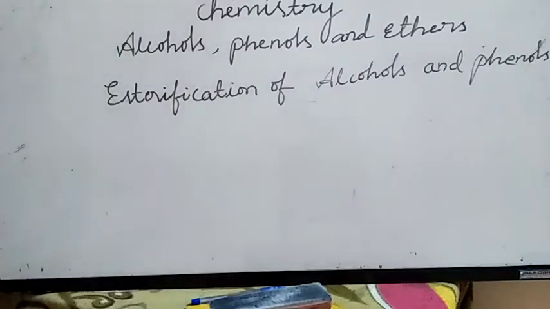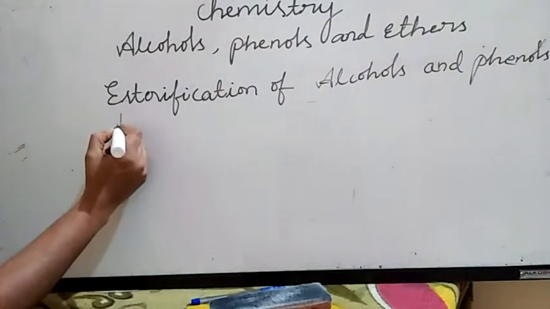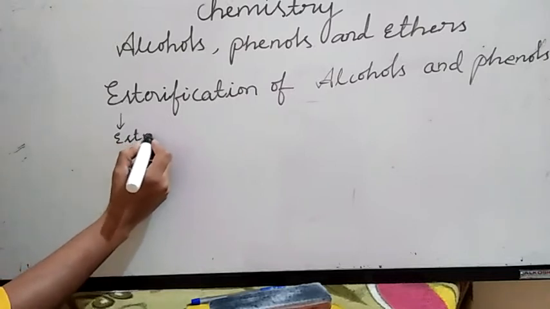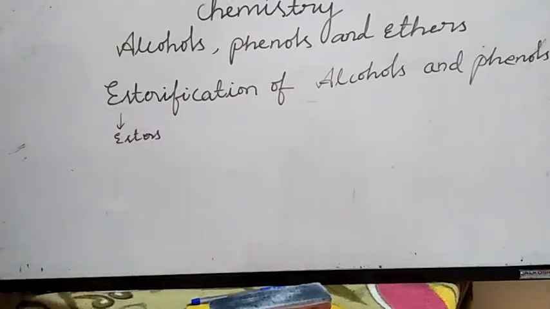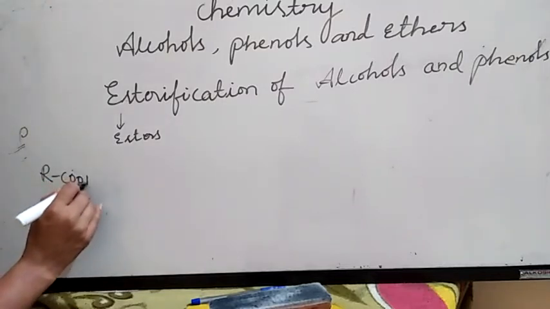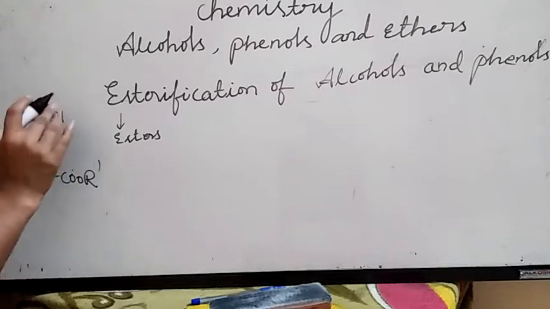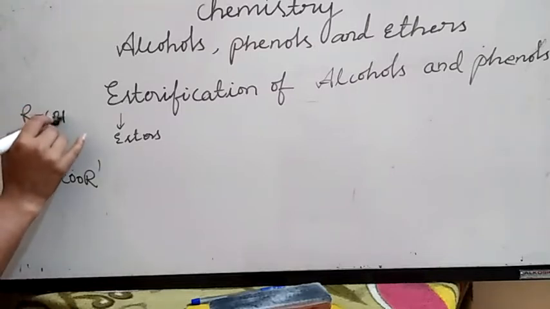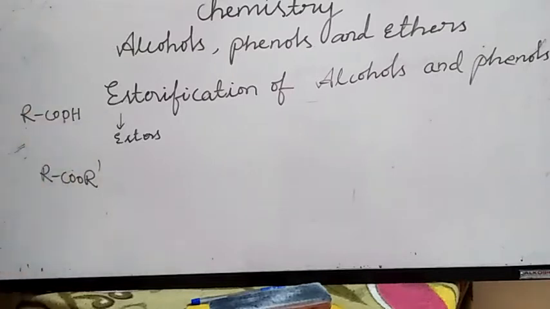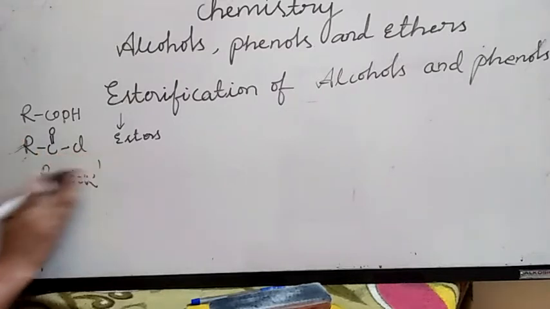The name itself indicates esterification: there is a formation of esters. You know the general formula of esters, right? RCOOR' is the general formula of esters. Alcohols and phenols react with carboxylic acids, whose general formula is RCOOH, and acid chlorides, whose general formula is RCOCl.